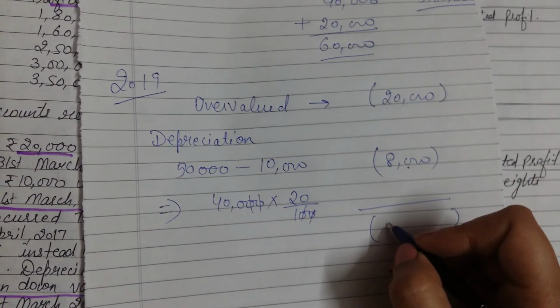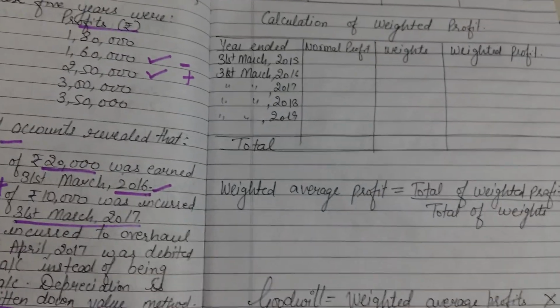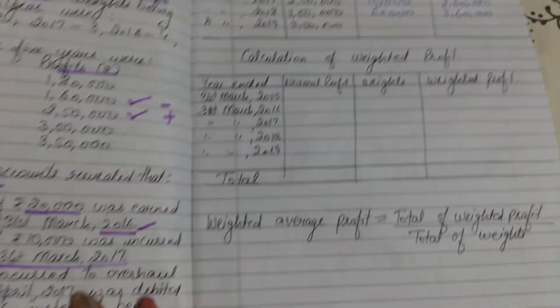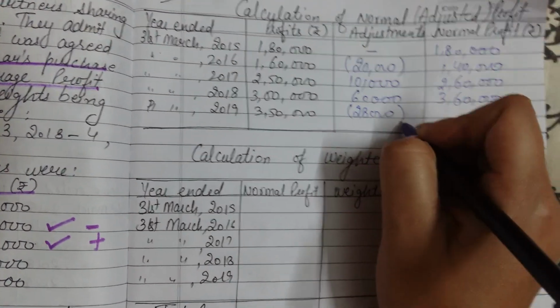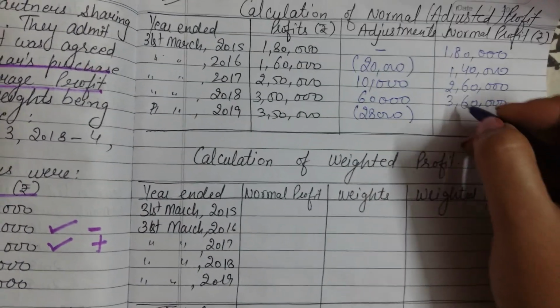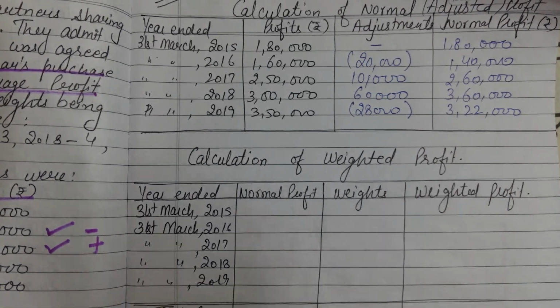So you have to deduct it, minus minus plus, but the answer came in minus. 20,000 plus 8,000, 28,000. Clear? So 28,000 is your adjustment amount of negative. So you have to deduct here 28,000 and the amount becomes 3,22,000.